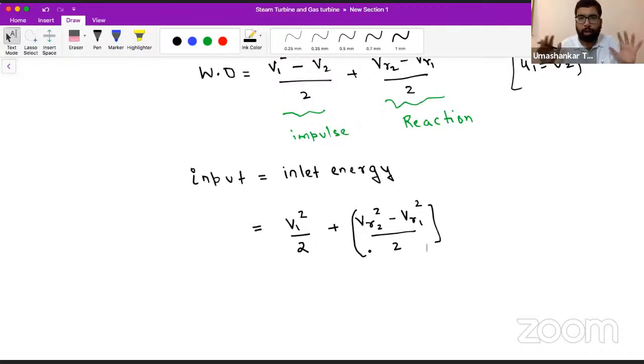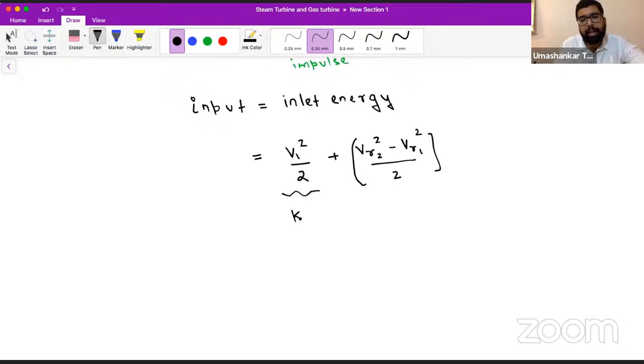So conclusively, what I am trying to tell is that in the inlet energy, this is the part of kinetic energy, and this represents the pressure energy. If you have any doubt, or you want me to prove it, a lot of time will go in deriving the degree of reaction. It was there in the previous syllabus also, and we are trying to cover most things newly. I already showed you the velocity triangle, which was there in fluid machinery, but I showed it here also. But degree of reaction we are not going to prove here.